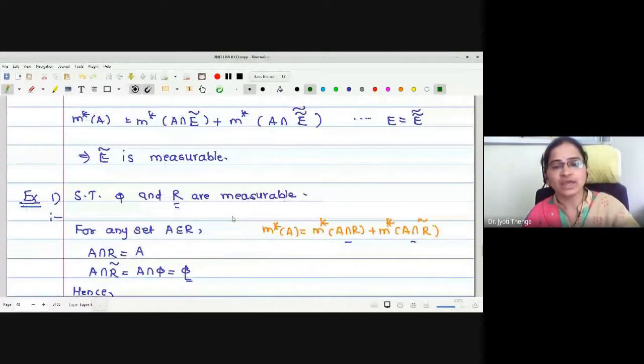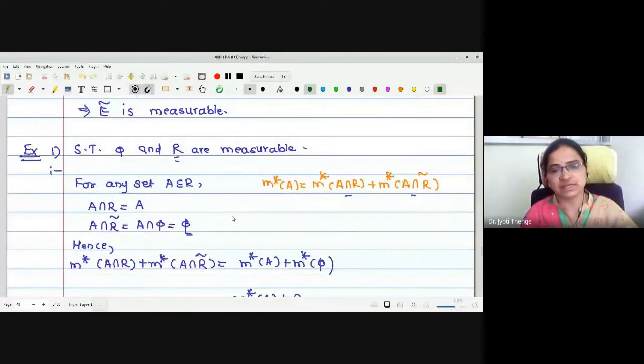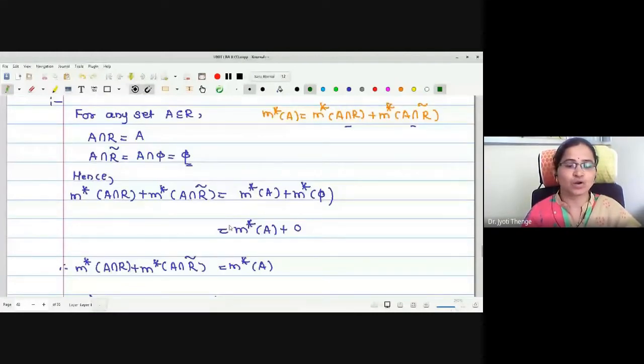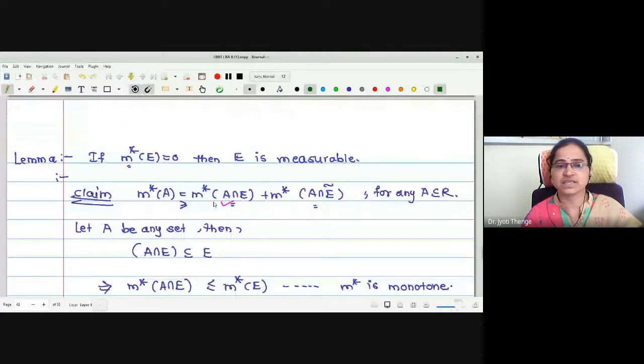Therefore, this gives us directly that the set is measurable. Okay. Later we have seen some examples. The first example is that the empty set and the set of all real numbers are measurable. To show that R is measurable, we have calculated the outer measure of A intersection R and the outer measure of A intersection R complement. Right? Then we have proved R is measurable. We have not written the proof that the empty set is measurable because the complement of R is empty. Already we have proved that the complement of a measurable set is measurable. That's why one can say the empty set is measurable.